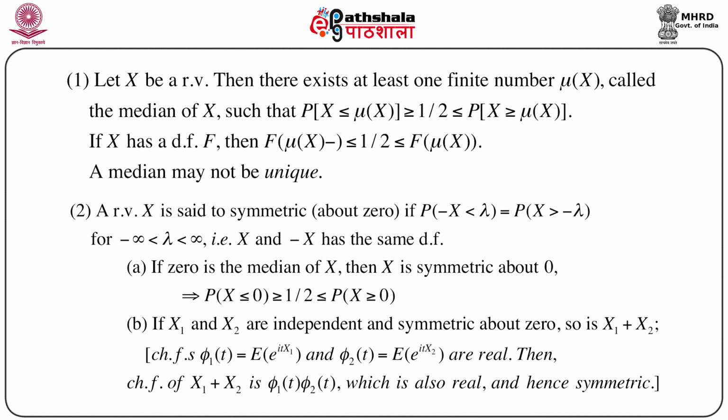Characteristic function of x1 is phi1(t), which is expectation of e to the power i t x1, and phi2(t) is the characteristic function of x2, which is the expectation of e to the power i t x2. They are both real because they are both symmetric about 0. Then if we calculate the characteristic function of x1 plus x2, this would be phi1(t) into phi2(t), because x1 and x2 are independent. Now since phi1(t) and phi2(t) both are real, naturally the product of these two functions will also be real, and hence this is symmetric. So the proof is very trivial using characteristic function.